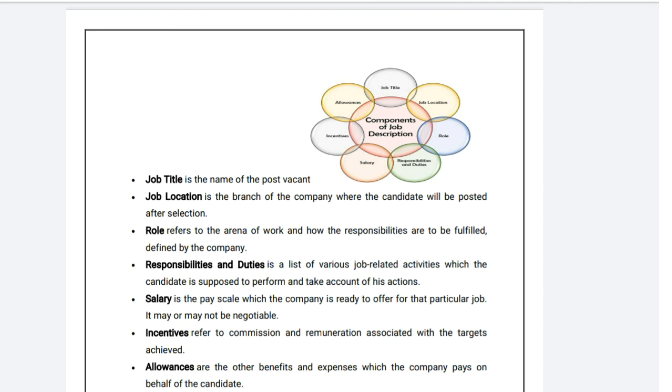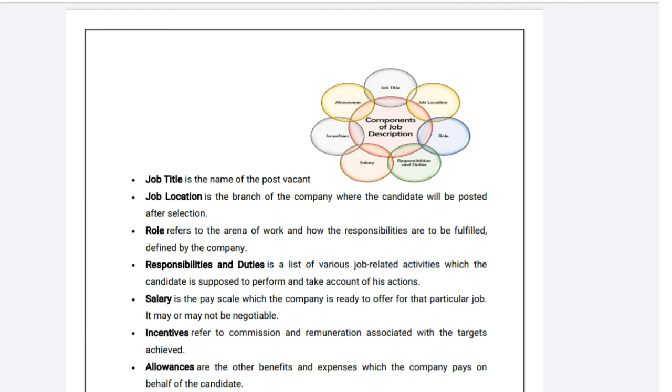Especially this is offered in the field of marketing, when sales executives perform well and achieve a higher level of target, so as to boost their spirit and motivate them. Incentives are offered either on an individual basis or a group basis as a monetary return on behalf of their performance.